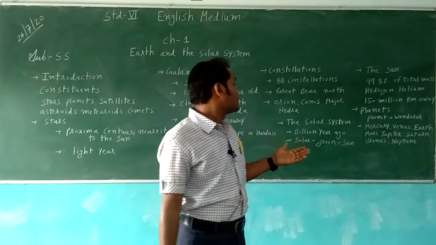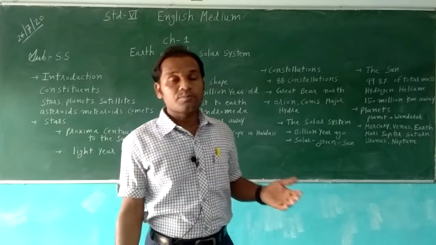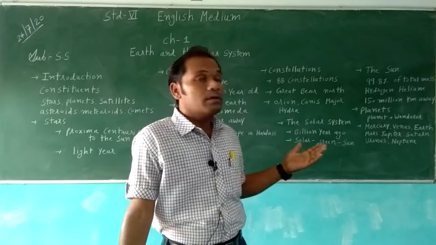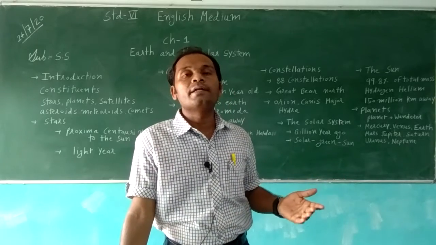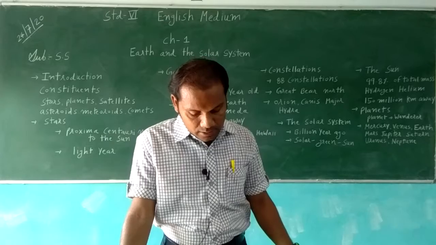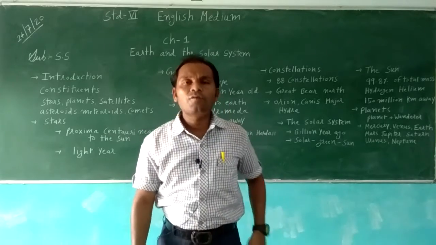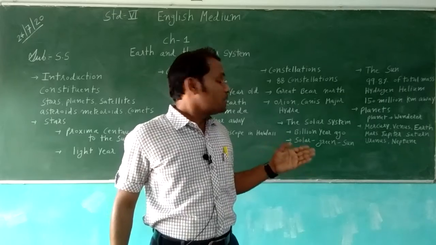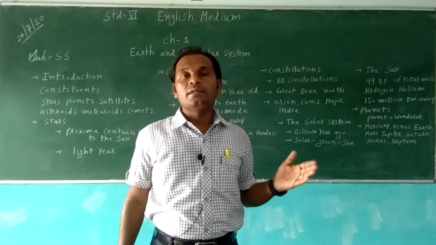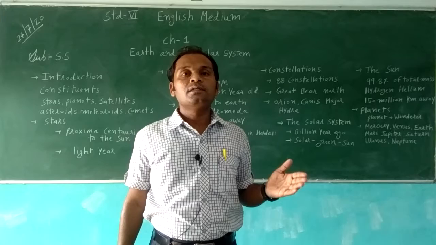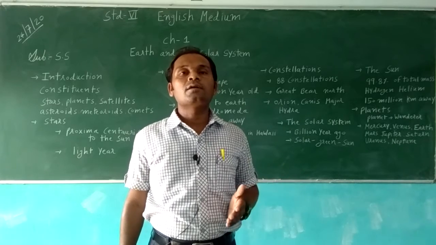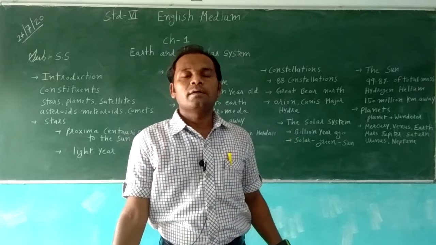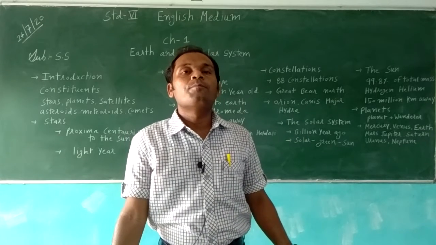Due to the explosion of hot gases and dust particles, the solar system was formed. The sun is the center of the solar system. In Greek, the word solar means sun. The sun is the central object in this solar system, and around the sun there are planets.